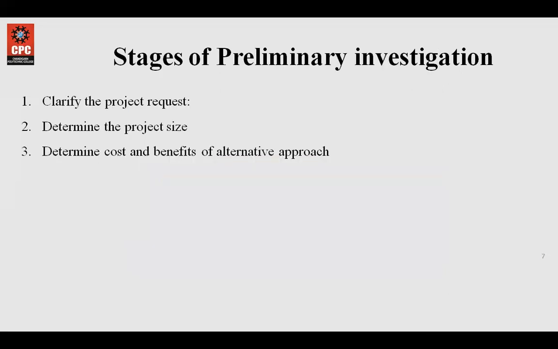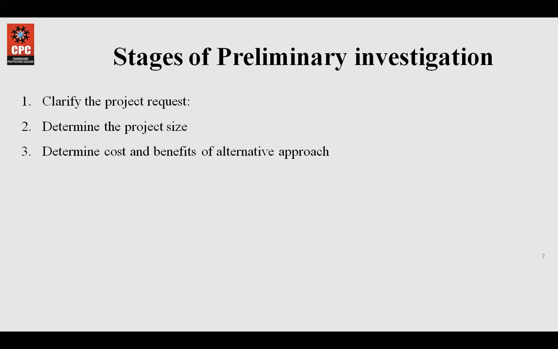Then the stages of preliminary investigation. Number 1 is clarify the project request. The first and foremost thing is to actually clarify the request of the project. This basically means: what is going to be done and what is required.